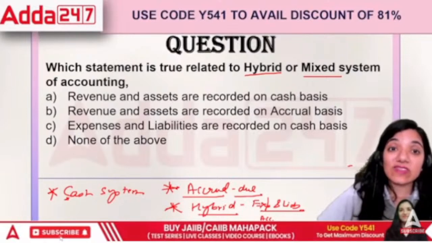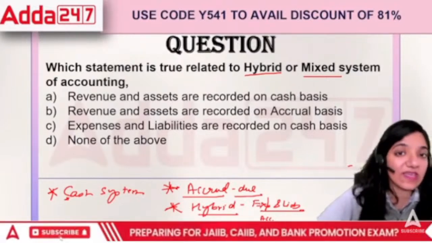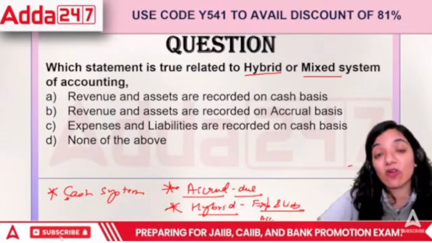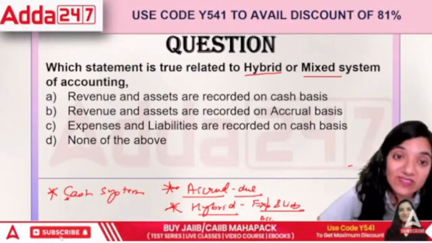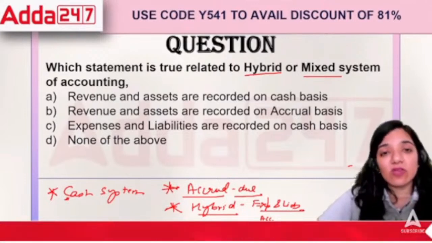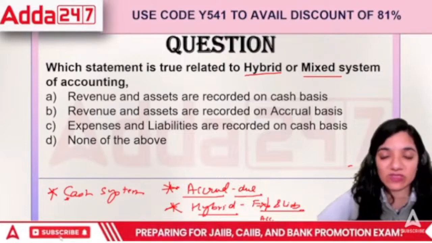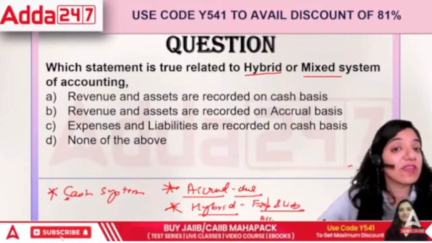But if I have to pay someone, just note it down, pay them off, and then get free from it. So in this case, revenue and assets are recorded on cash basis. Then revenue and assets are recorded on accrual basis. Expenses and liabilities are recorded on cash basis, or none of the above. The point would be revenue and assets are recorded on cash basis. The moment I receive the money, then we'll record.